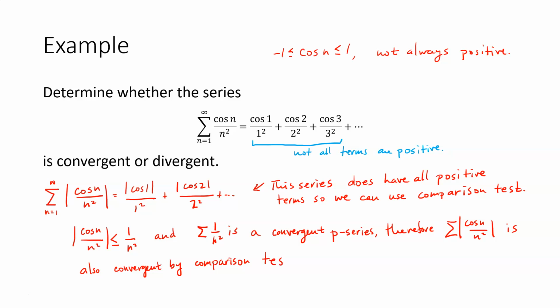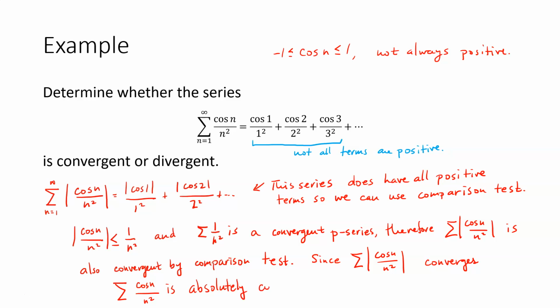Now, what does this tell us about the original series? Since the absolute value of the terms of the series converges, we know that implies that the original series must also converge. Since the series of the absolute value of cosine n over n squared converges, in other words, the original series is absolutely convergent, hence convergent.